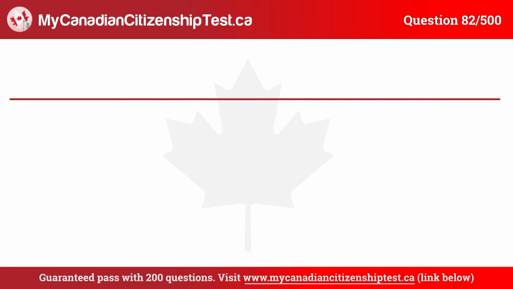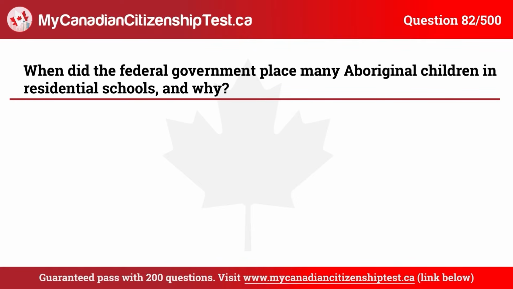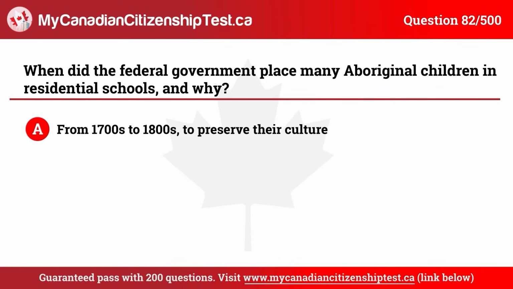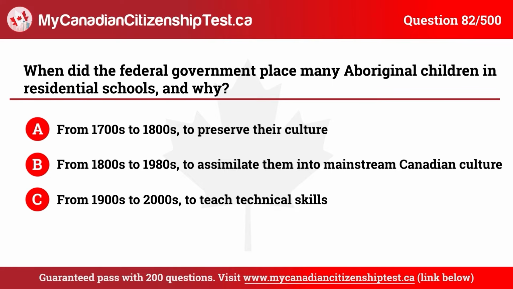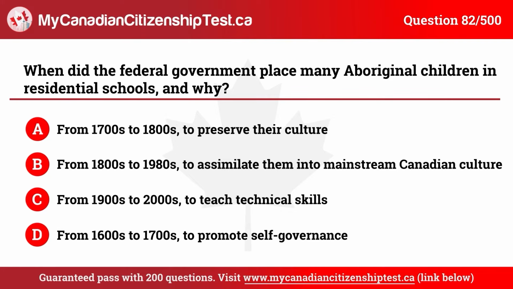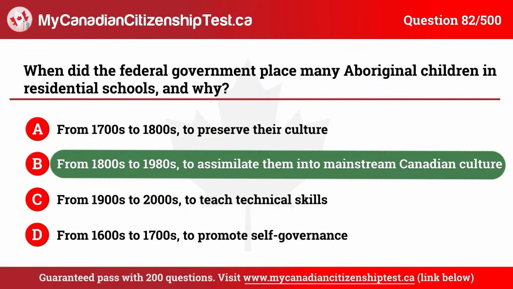Question 82. When did the federal government place many Aboriginal children in residential schools and why? A. From 1700s to 1800s to preserve their culture. B. From 1800s to 1980s to assimilate them into mainstream Canadian culture. C. From 1900s to 2000s to teach technical skills. D. From 1600s to 1700s to promote self-governance. The correct answer is B. From 1800s to 1980s to assimilate them into mainstream Canadian culture.